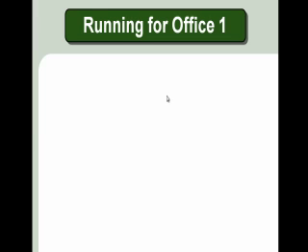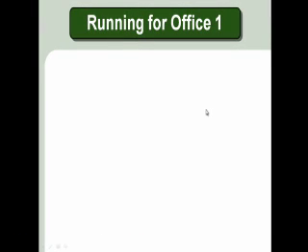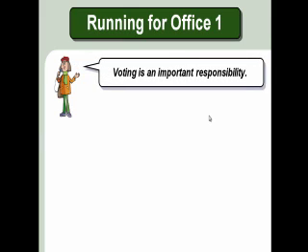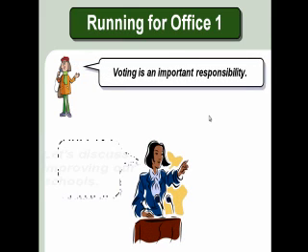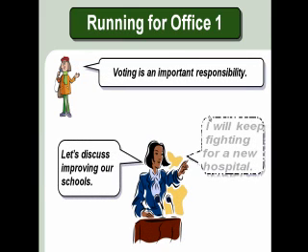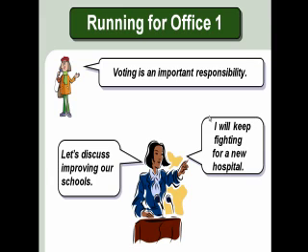So let me give you an example of how this is used. We're going to talk a little bit about politics, not going into details, of course, just some general things about it. So, running for office. Let's look at a couple of sentences here and see some common things that politicians say whenever they're running for office. Well, the first thing is: voting is an important responsibility. Improving our schools, fighting for a new hospital, etc.